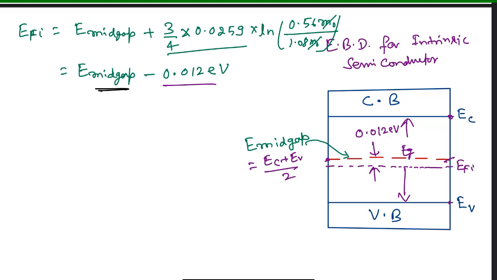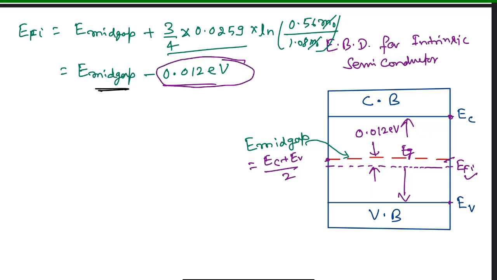As per the second part of the question, they asked about the position of EFI with respect to E mid gap, so its magnitude is 0.012 electron volt. We can say that EFI lies below this E mid gap by a magnitude of 0.012 electron volt.